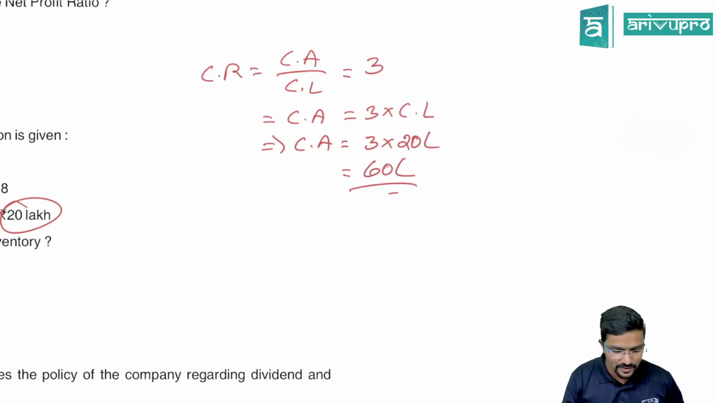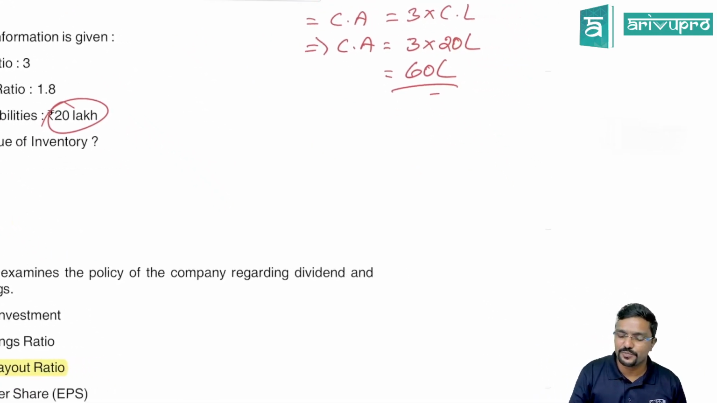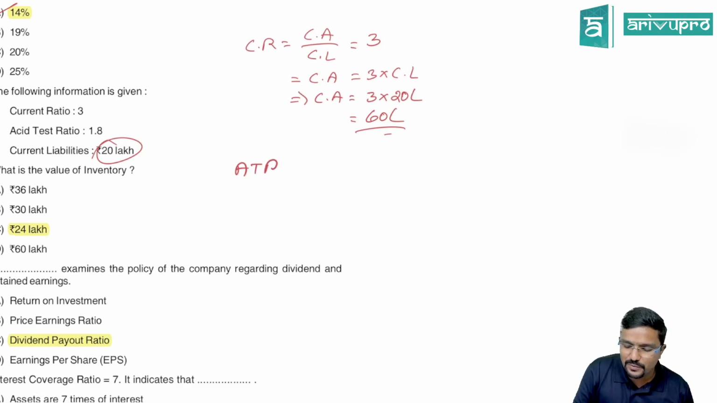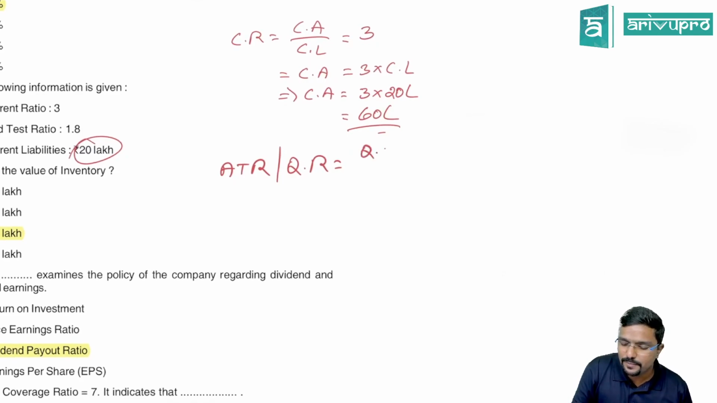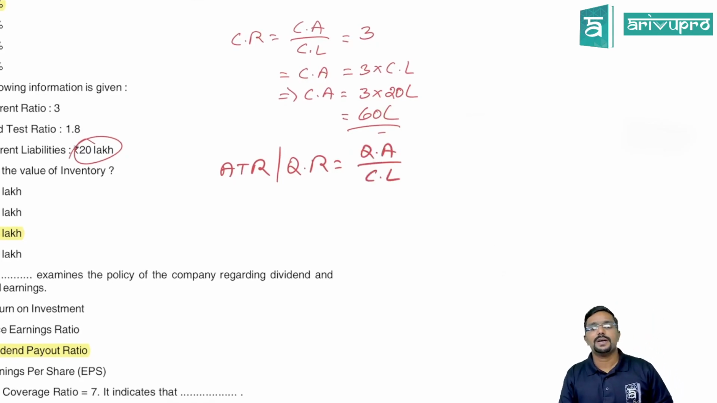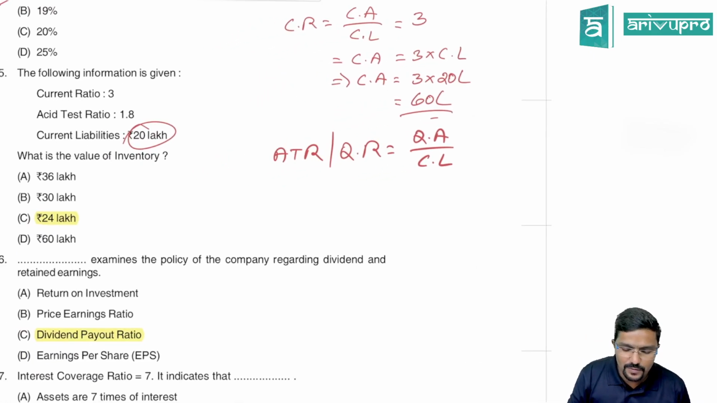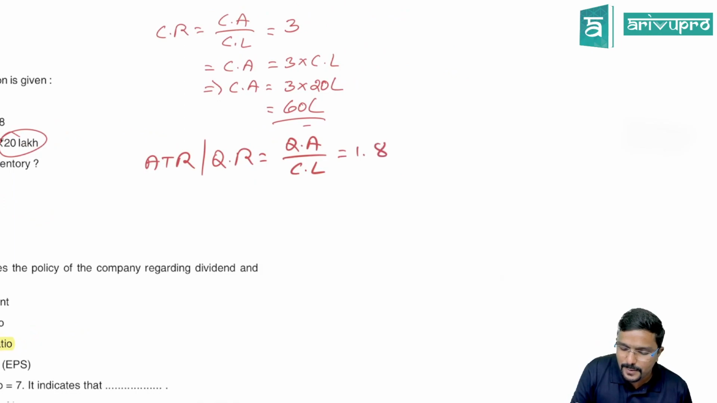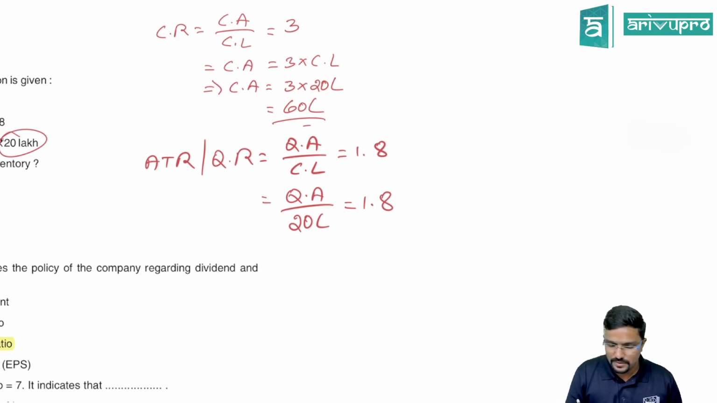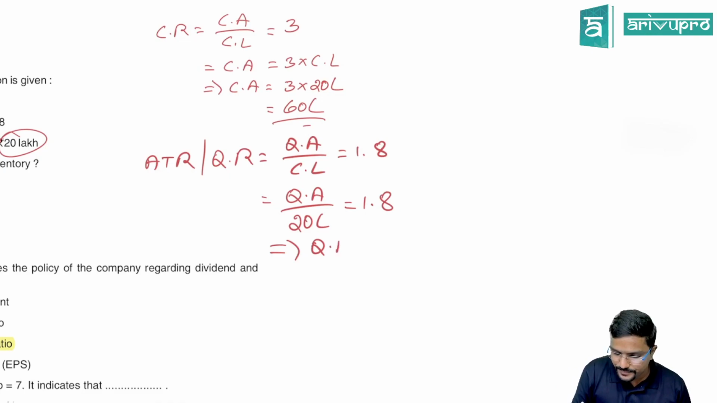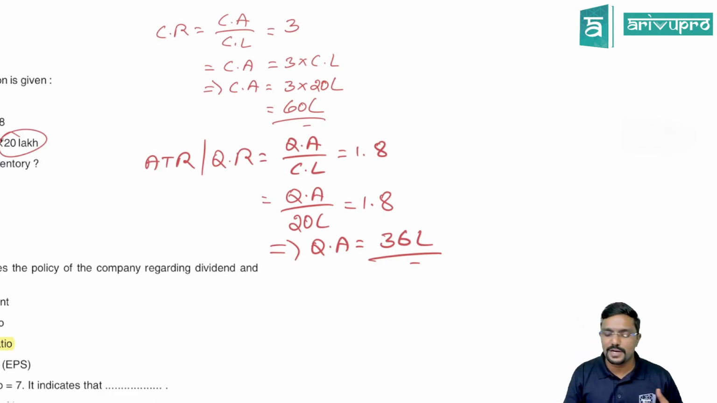Okay. Next, what else have they given? Acid test ratio. Acid test ratio is nothing but quick ratio. So what is the formula? Quick asset by current liabilities. What is the ratio? It is 1.8. Okay, quick asset, let me keep it like that only. Current liabilities is 20 lakh, and the ratio is equal to 1.8. So multiply 20 lakh into 1.8. So quick assets you are getting how much? 36 lakh. 36 lakh.